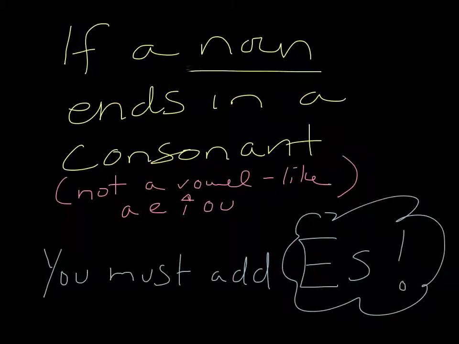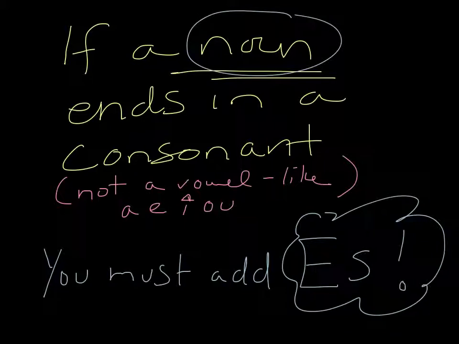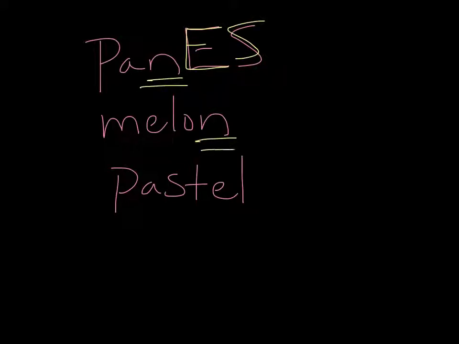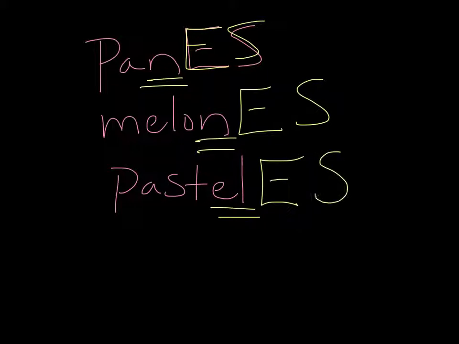Now, if a noun, a person, place, or thing, ends in a consonant, which is anything that is not an a, e, o, or u, in that case, that's a little weird. You have to add es. I don't know why, it's just a rule, just adding s doesn't sound as good. So let's look at this. If we have pan, pans doesn't sound right, so we have to do panes. We have to add es because it's not a vowel. Melón, not a vowel, we have to add es, melones. Pastel, not a vowel, we have to add es for pasteles.